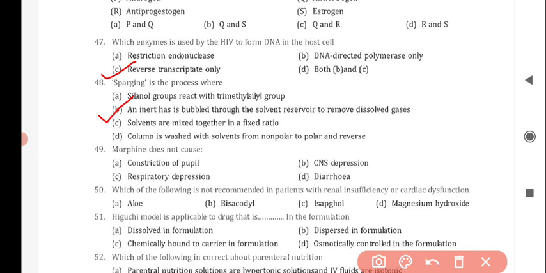Next question is, morphine does not cause, and the correct answer is option D, diarrhea. Next question is, which of the following is not recommended in patients with renal insufficiency or cardiac dysfunction? And the correct answer is option D, magnesium hydroxide. Next question is, Higuchi model applies to a drug that is dash in the formulation. And the correct answer is option B, that is dispersed in the formulation.